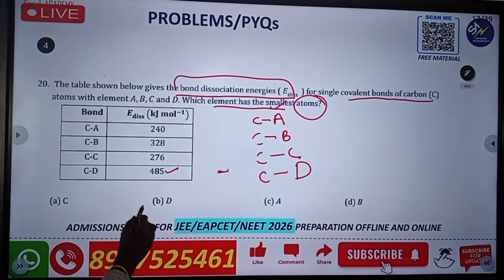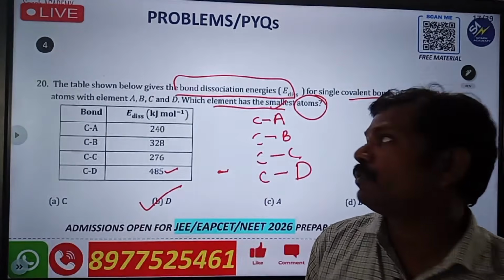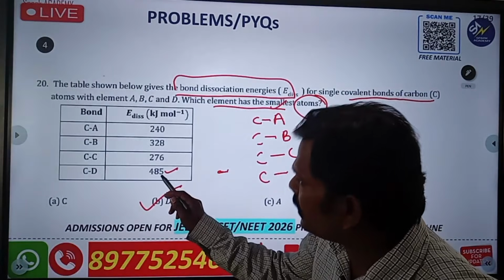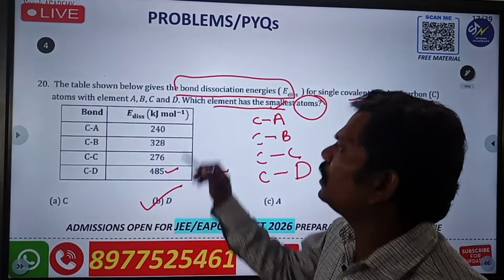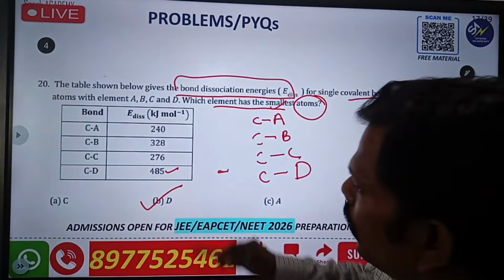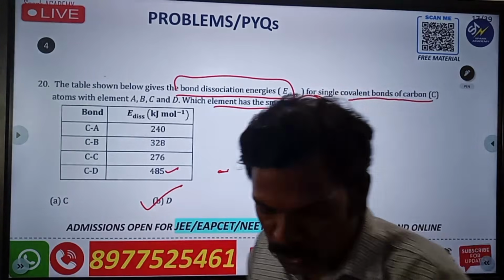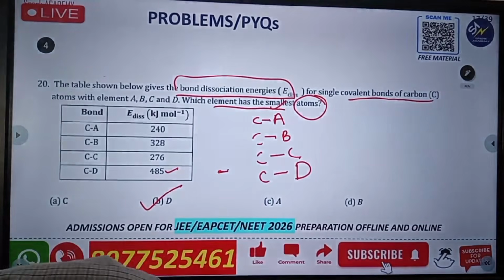So depending upon dissociation energy, we can find out this one. Highest energy, smallest atom. Smallest energy, bigger size atom. So the answer is D, C is attached with D. So the answer is option B, answer D. Okay? Yes, very good.